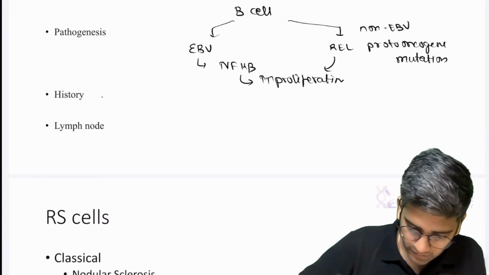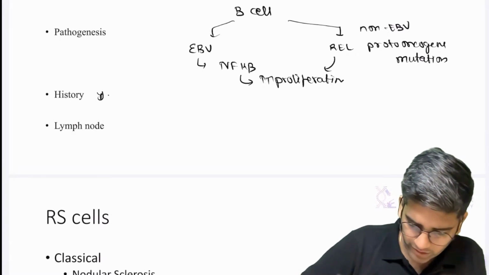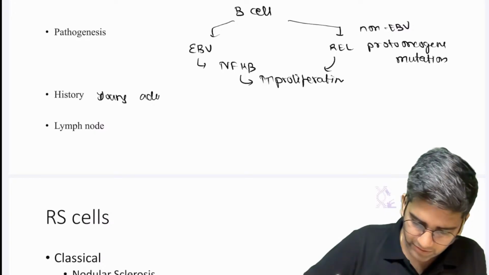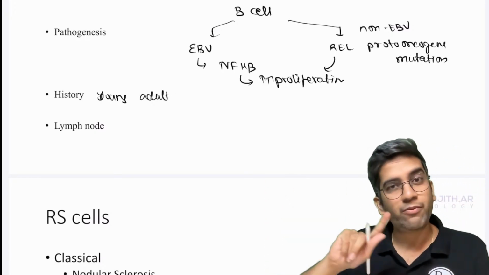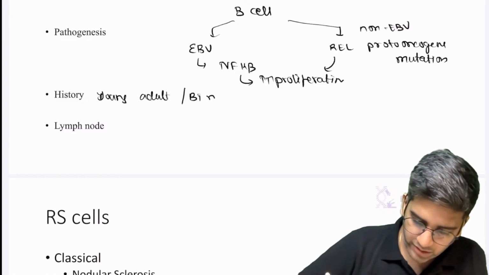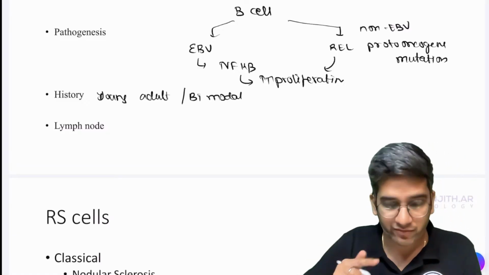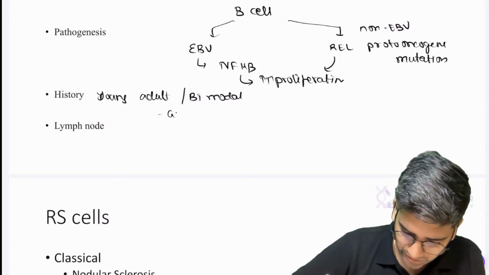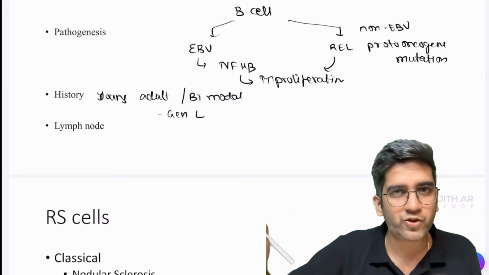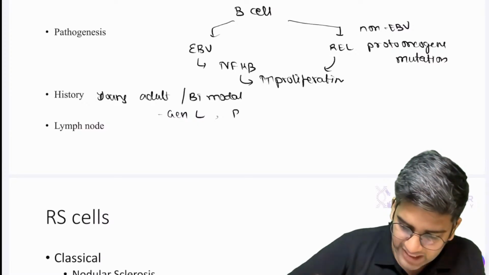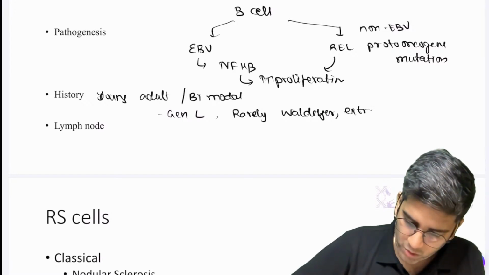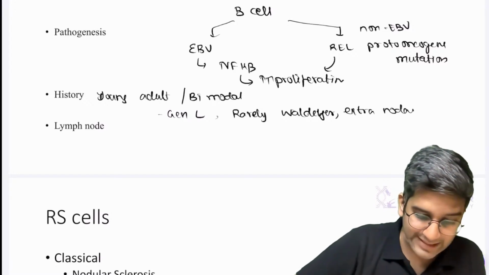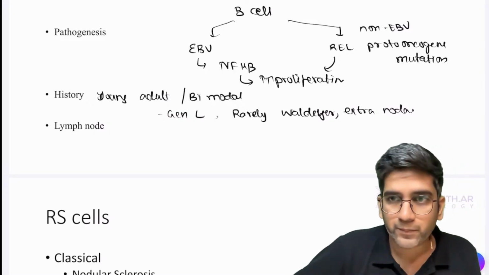History: again, it's not in adults. You can use the term young adult, because it happens in and around the 20s and 30s, or sometimes it can have a bimodal distribution, in children or the elderly. That's one classical finding. Second, you'll have generalized lymphadenopathy in a few, and localized lymphadenopathy in NLPHL. Very, very rarely it involves Waldeyer's ring and extranodal sites. And one more classical symptom: the type of fever.